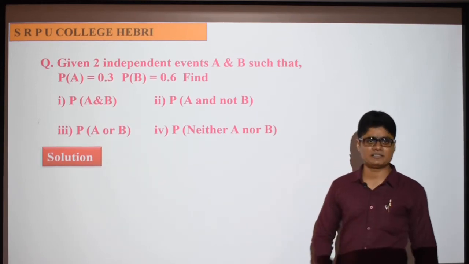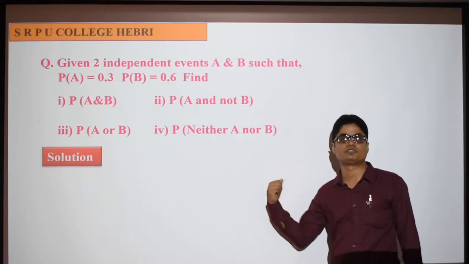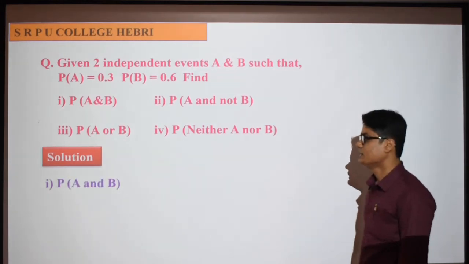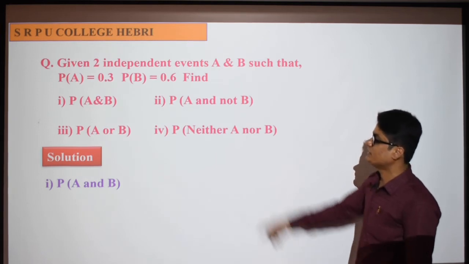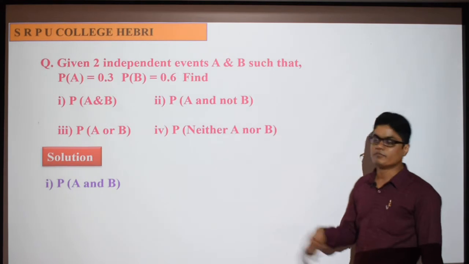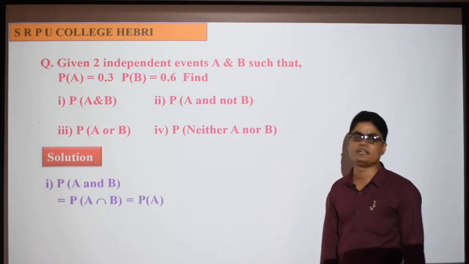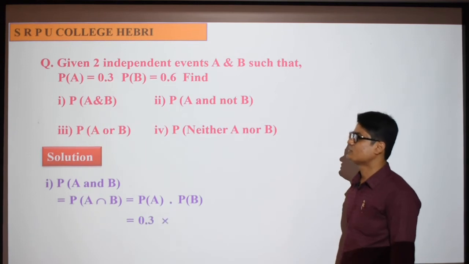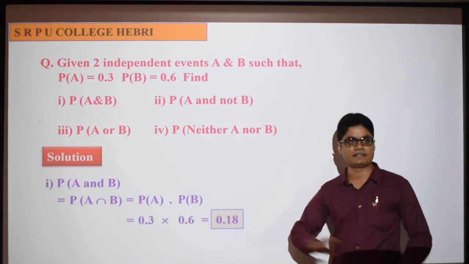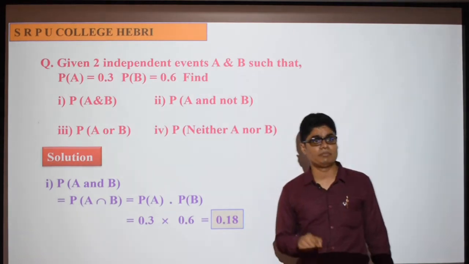Quickly I show you the answer. You can solve before I show the solution in the PPT. Okay, probability of A intersection B. The two events are independent. So simple, since they are independent, to get probability of A intersection B, just multiply the two numbers, probability of A into probability of B, that is 0.3 into 0.6, 0.18. That's it, simple work.